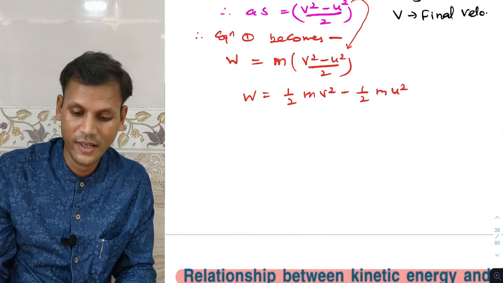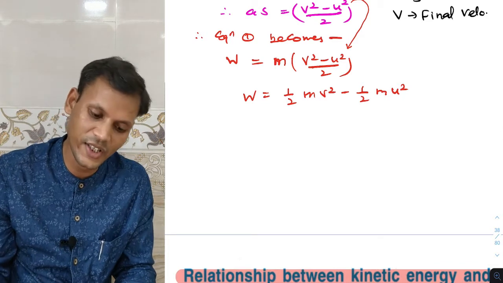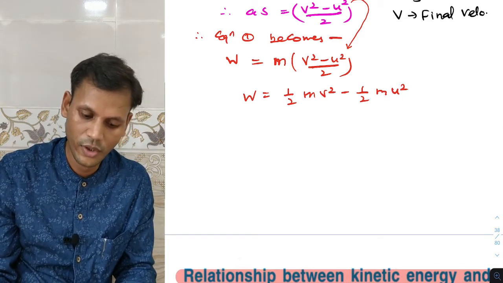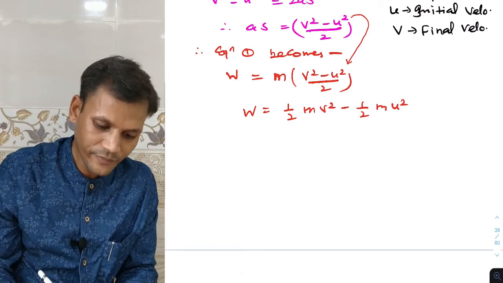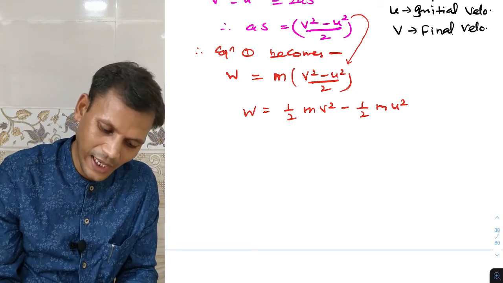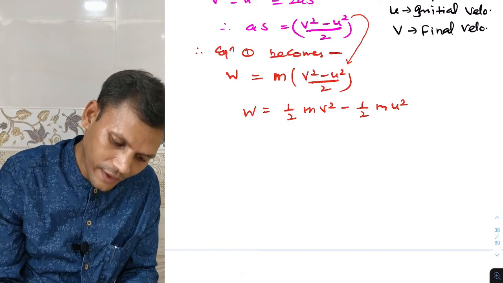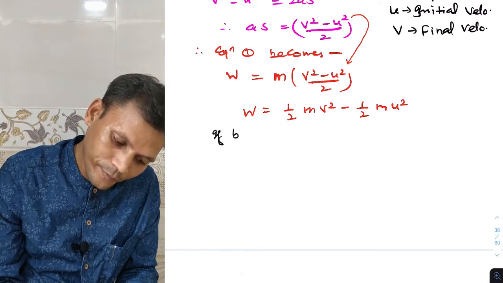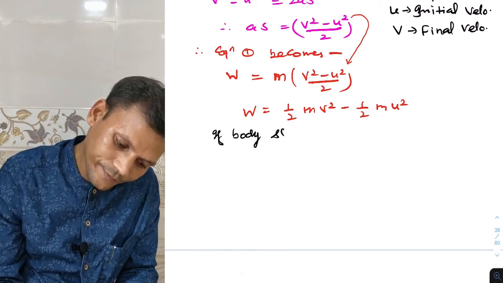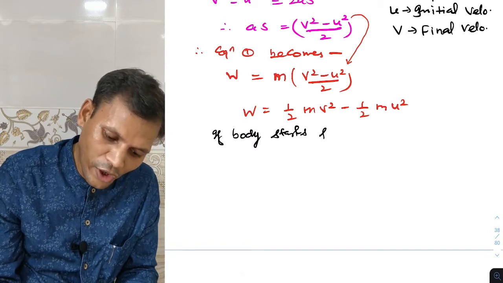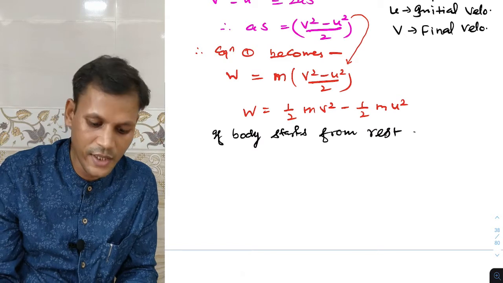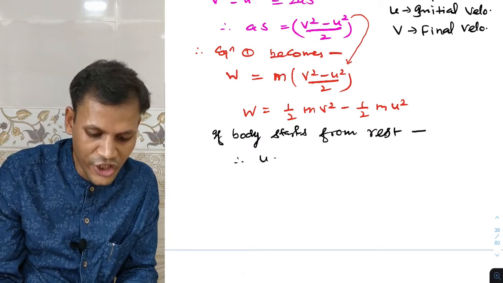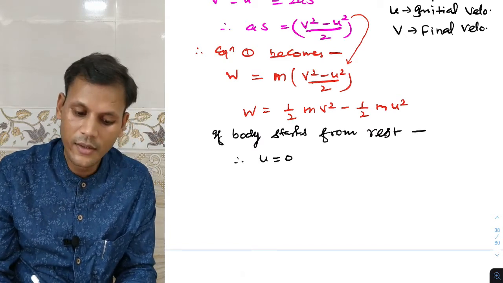Another way, we can interchange that velocity also. I will write: if the body starts from rest, then the initial velocity u will be 0.